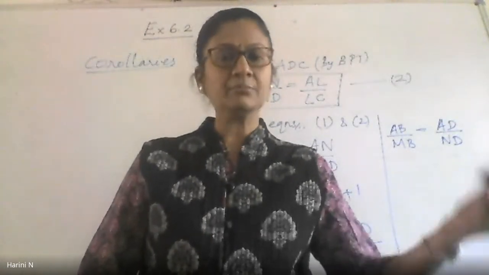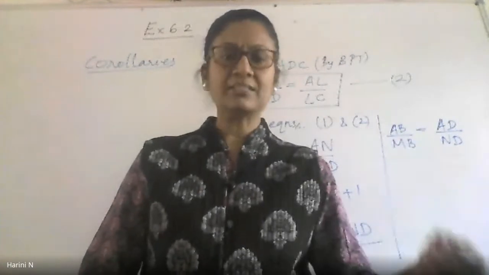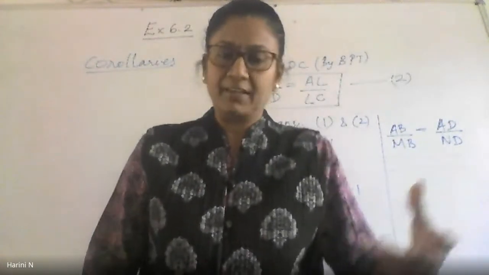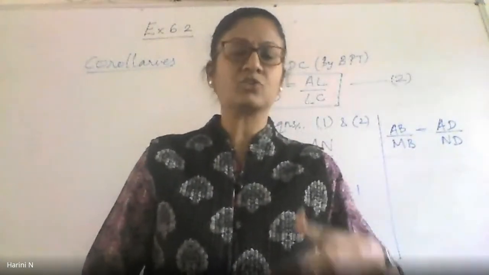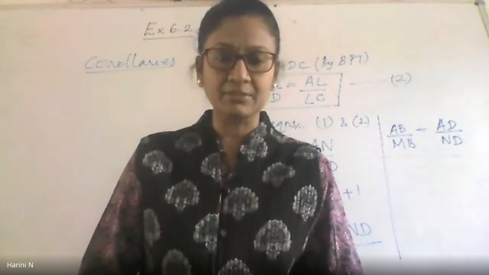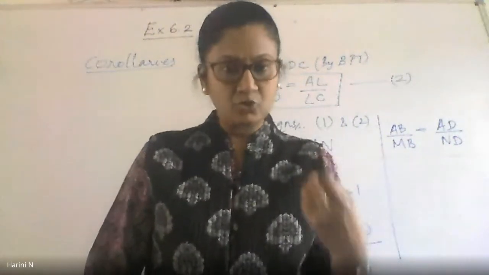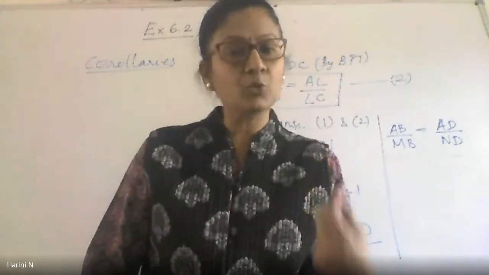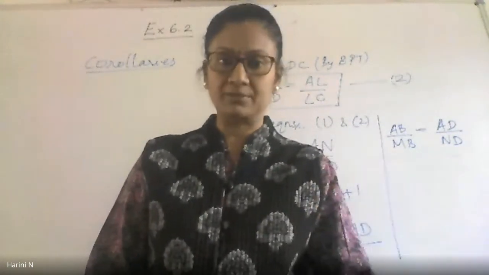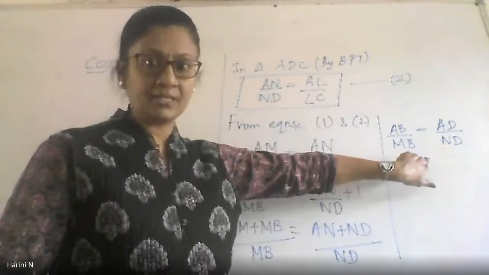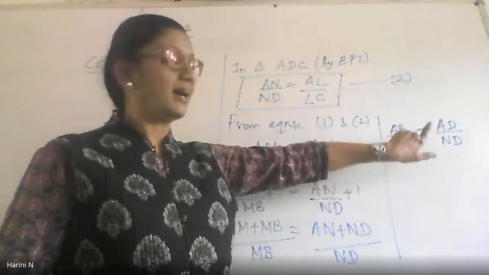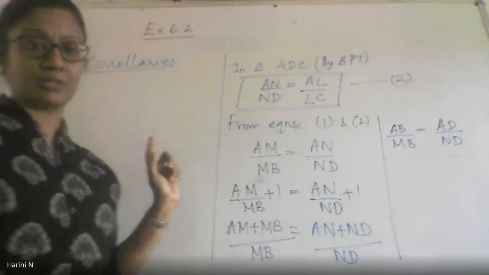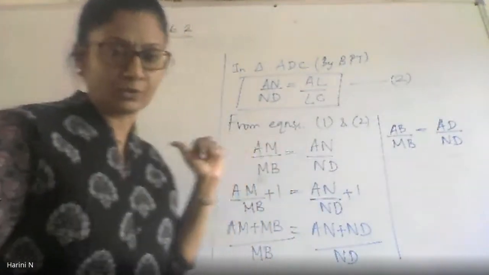So, every theorem in geometry obviously will have a few corollaries. We are not interested in all the corollaries all the time. But sometimes you should retain them with you because they may be useful in solving some problems. That's exactly why I'm coming here. If I know the corollary of a BPT, I can directly get my result that I want. That's why I'm focusing back on what is a corollary.